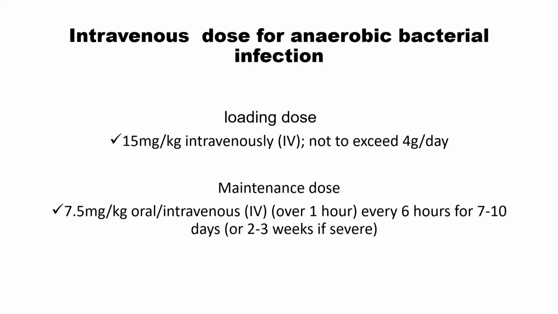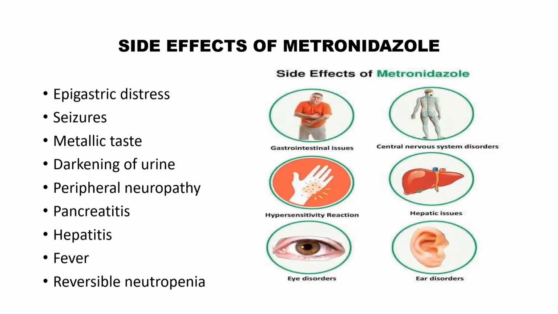Loading dose: 15 mg per kg IV, and it should not exceed 4 grams per day. For maintenance dose, 7.5 mg per kg by IV infusion every 6 hours for 7 to 10 days.